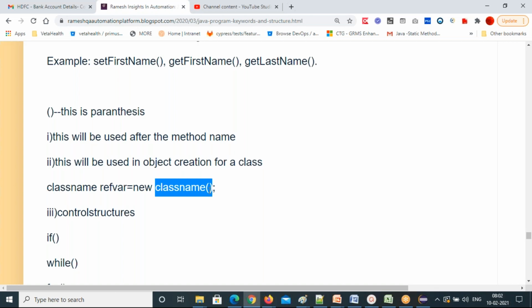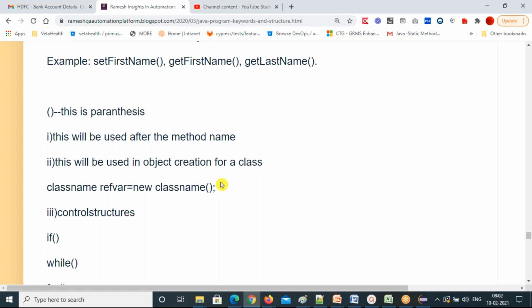We have two types of constructors. One is the default constructor, and another is the parameterized constructor. If you create a default constructor in the class, you can call it in this object line itself. If you don't create one, by default every class has one built-in default constructor.